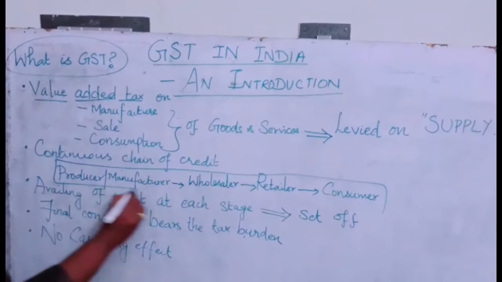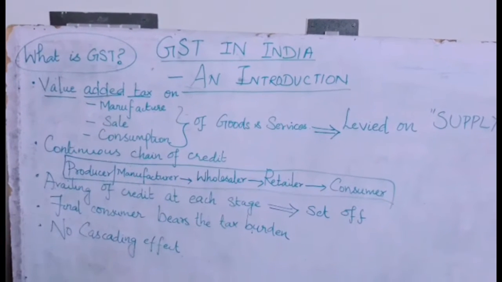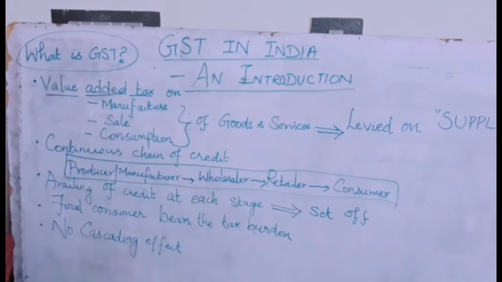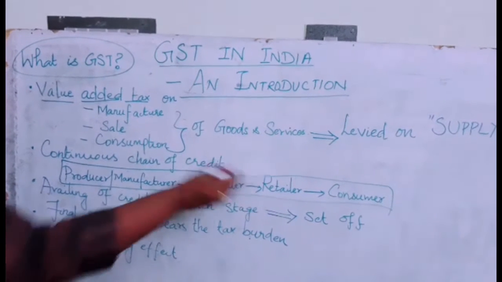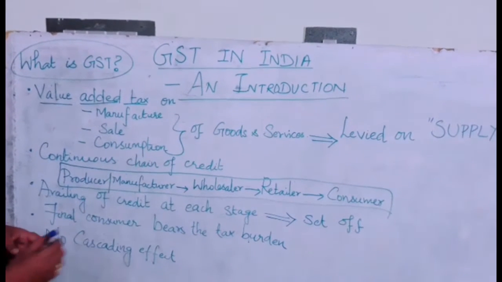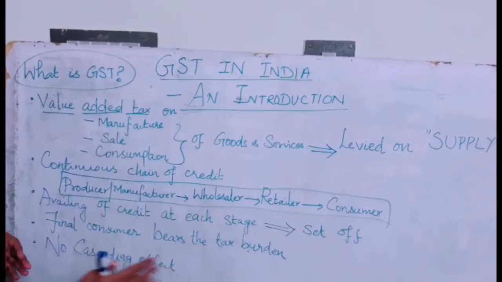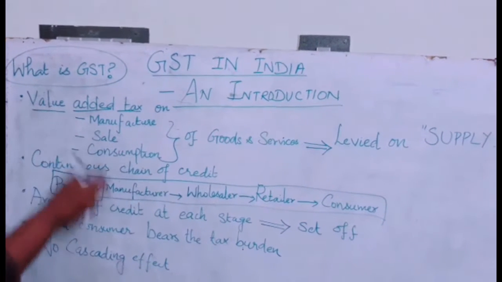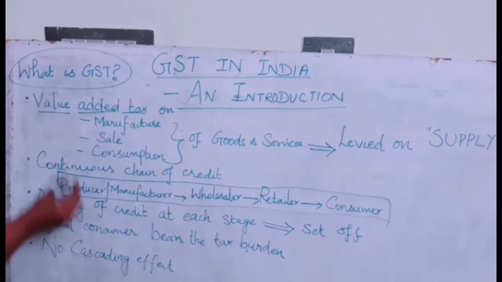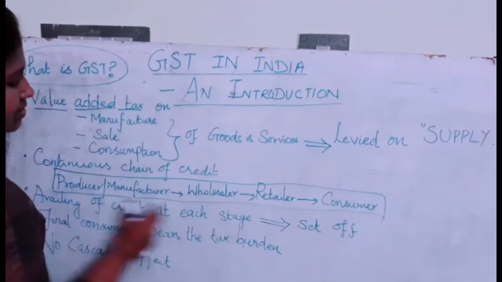Whenever a transaction takes place, it starts from the producer or the manufacturer. So he manufactures the good. The good is then transferred to the wholesaler. The wholesaler distributes it to the retailer and it finally reaches the consumer. So it is a huge process. It's a long chain. So value added tax is nothing but the tax levied on the value which is added at each stage of the supply chain. This is called your supply chain.